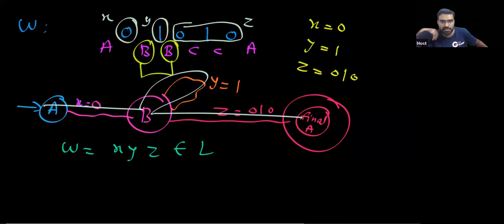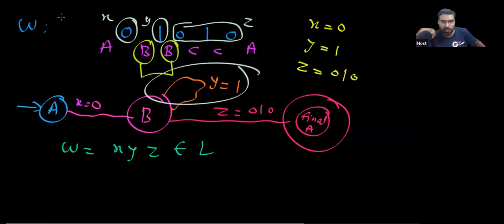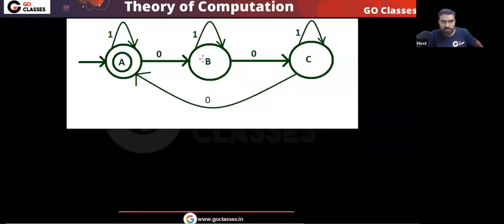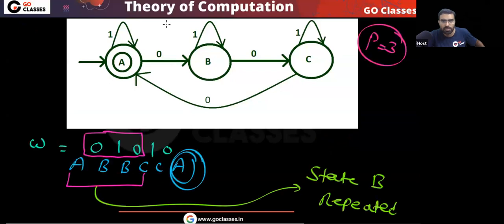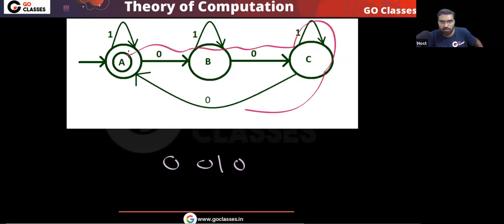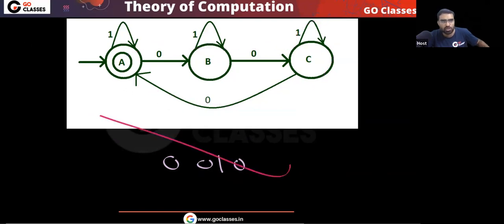Now you tell me, if I don't take this Y, will the resulting string belong to the language? Means you take this 0, then you directly take 0, 1, 0. Don't take this Y. You take 0, 0, 1, 0. Check in this DFA. Will it be accepted? Check 0, 0, 1, 0. Yes, it is also accepted.